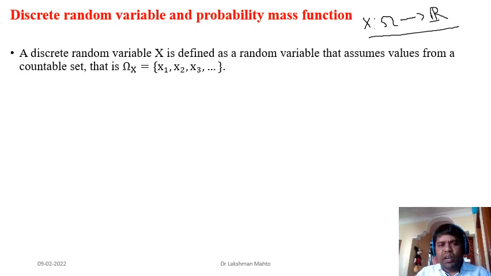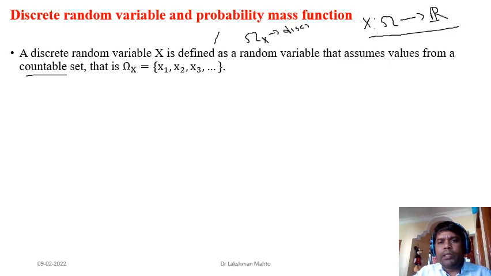Now, coming to further categorize those random variables. A discrete random variable is defined as a random variable that assumes values from a countable set. That means the range of the random variable is discrete. What is the meaning of discrete? That means it is a countable set. So this is omega x. If the range of the random variable is a discrete or countable set, then we will say that the corresponding random variable is a discrete random variable.